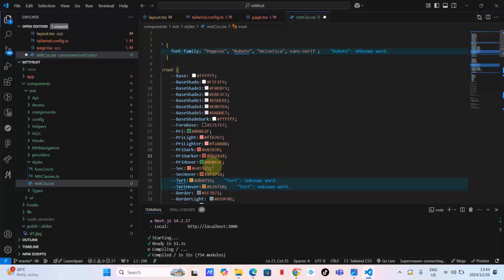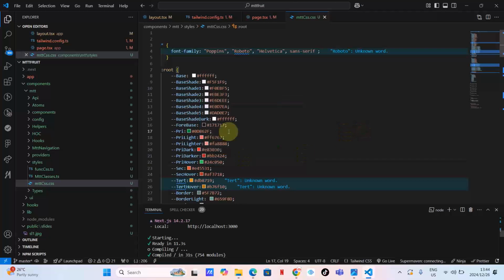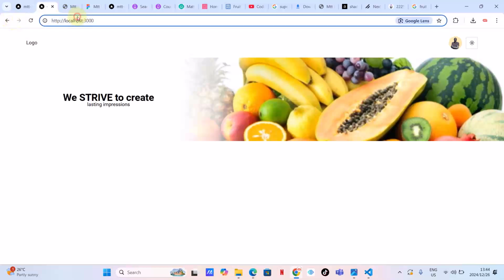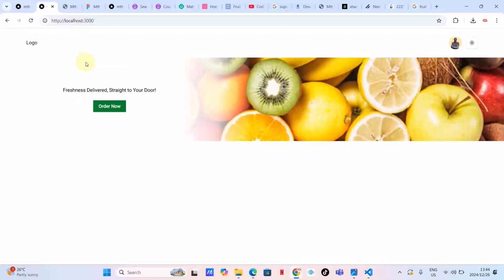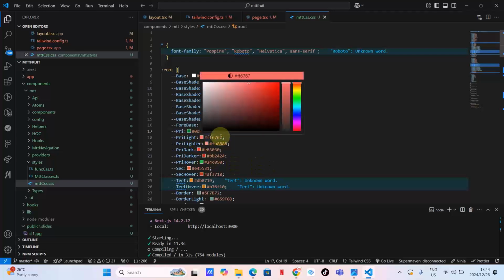That means I'm going to paste the same color again, and I can click here on Visual Studio Code, and I can choose a lighter color when I'm hovering. As you can see, guys, this is how simple it is to work with colors on Mtt Component. Easy peasy, guys. Now we've just changed our hover color. What else do we want to do? Let's just change those different shades, since it's easy for us to do so. You can use your own discretion.